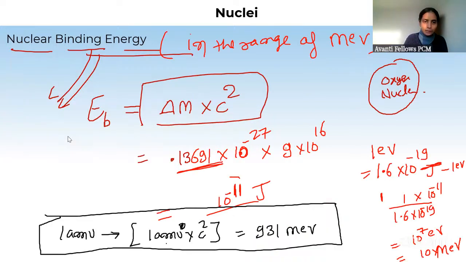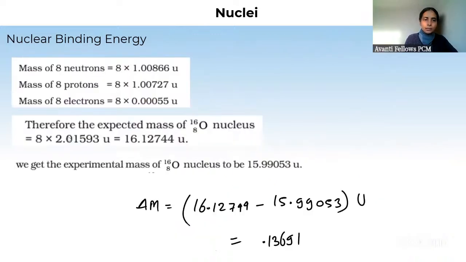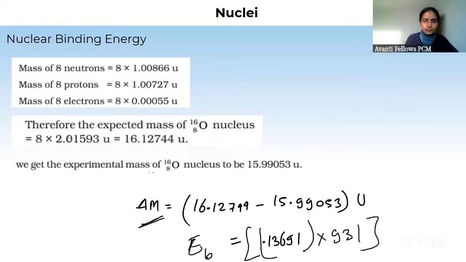Okay. So 1 MU is equivalent to how much energy? 931 MeV. And in nuclear binding energy, how much range of energy is getting released? Mega electron volt. ठीक है. So यहाँ पे अगर इस डेल्टा M को कन्वर्ट करना है एनर्जी में, that is binding energy अगर निकालनी है, तो this into 931 you will do. Done. And this will come in the unit of mega electron volt.